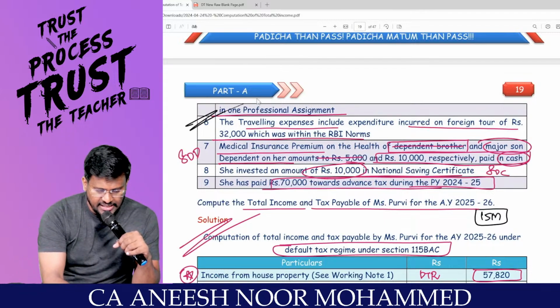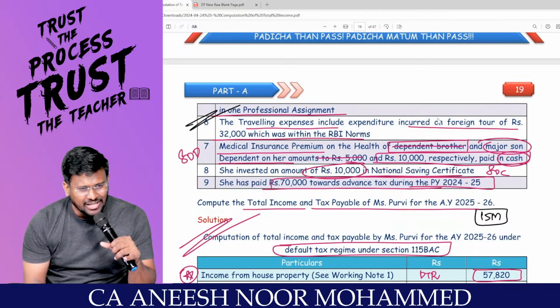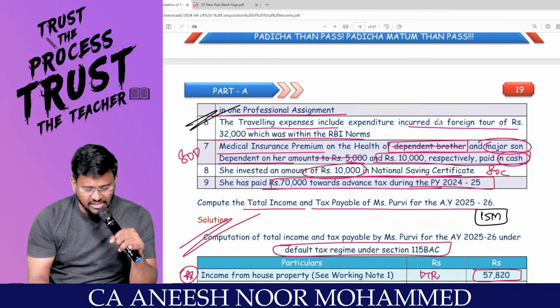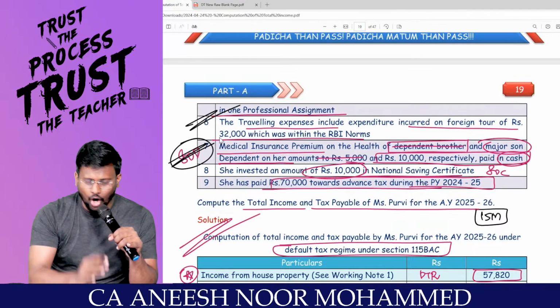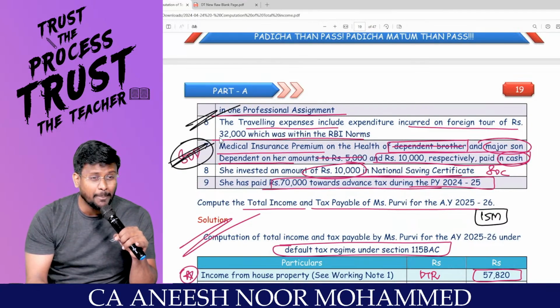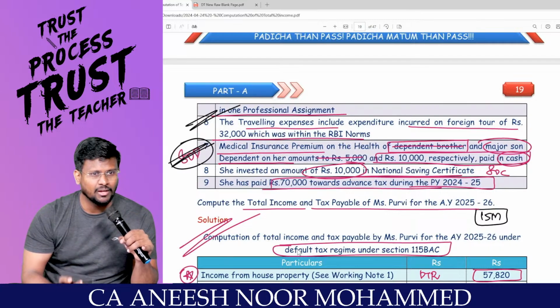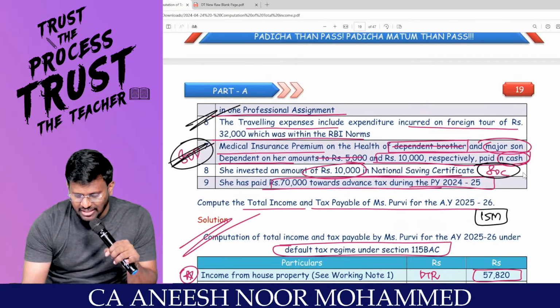In the sixth adjustment, traveling expenses, no adjustments, my dear lovable students. Now I am traveling through the default tax regime. There is no chapter 6A for this item, even under default or optional also. Correct? Because medical insurance premium paid by check is not allowed even under the optional tax regime. But under optional tax regime, 80C is allowed.